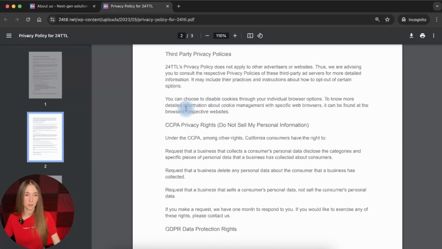Here we see the description of their cookie use, that you can disable some cookies through individual browser options. I do not know why they put this in this section, but here is the description of how users can disable these cookies through the browser options. But at the same time, they also have the cookie banner, which should also be functional in this way, and it should also work in the way that you can manage the preferences. But the company doesn't mention anything from here.